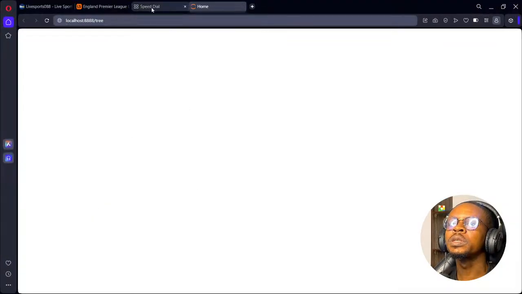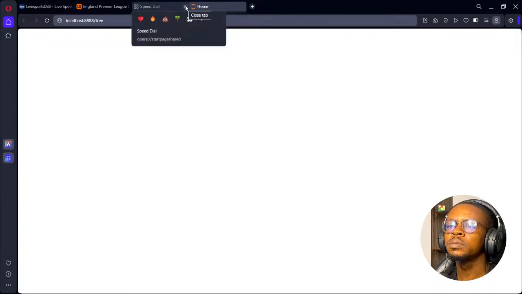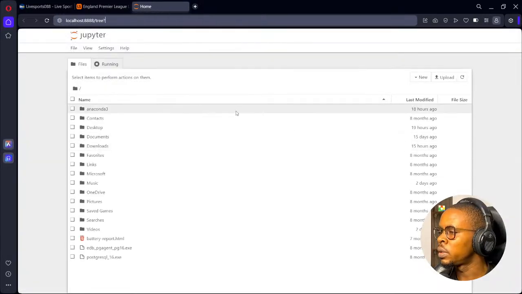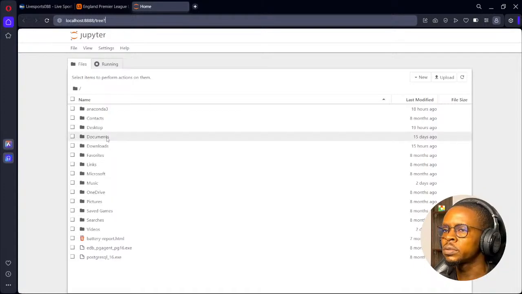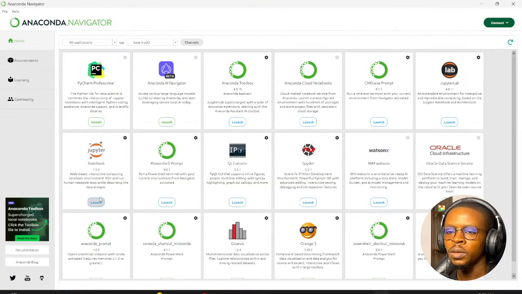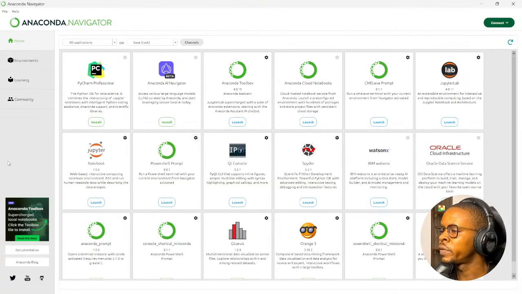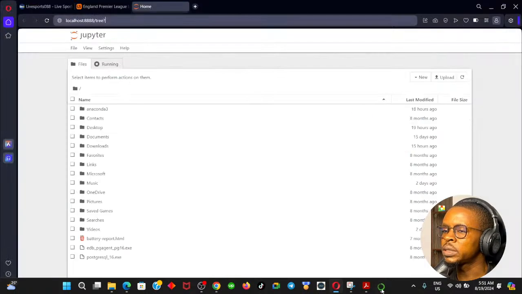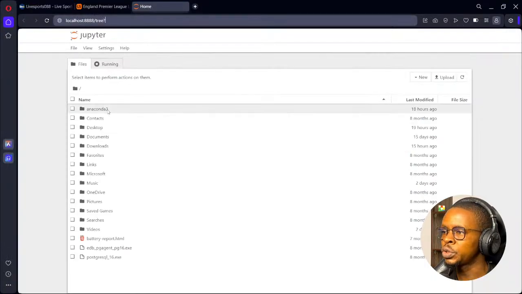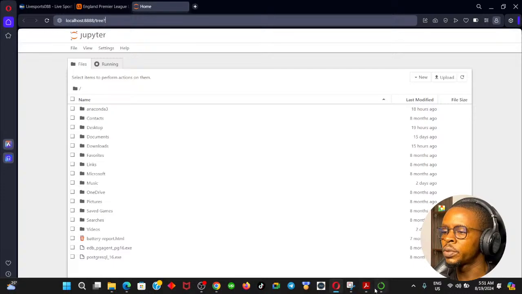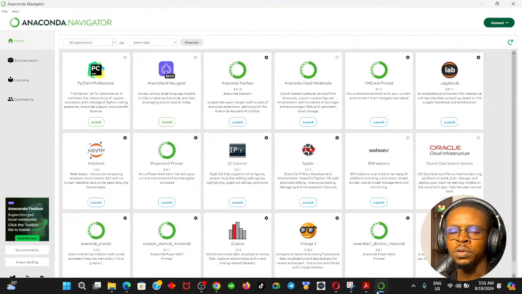So it's going to open it in a web browser. So I just navigate to, let me just do a quick navigation. If I launch Jupyter Notebook for the first time, with the Jupyter Notebook from the Anaconda Navigator pane, it's going to open that in a web browser for you. I already showed you how to download the Jupyter Notebook, so you understand how to download this easily.